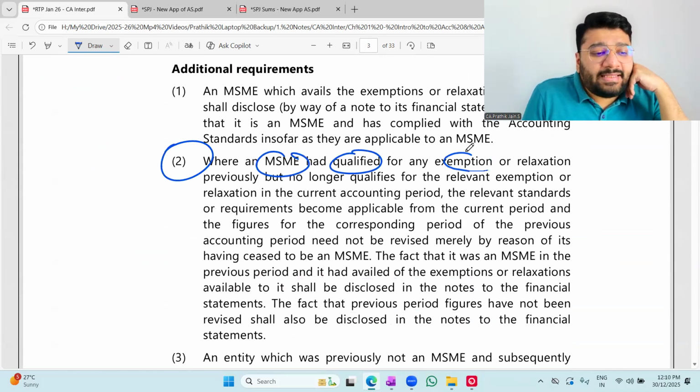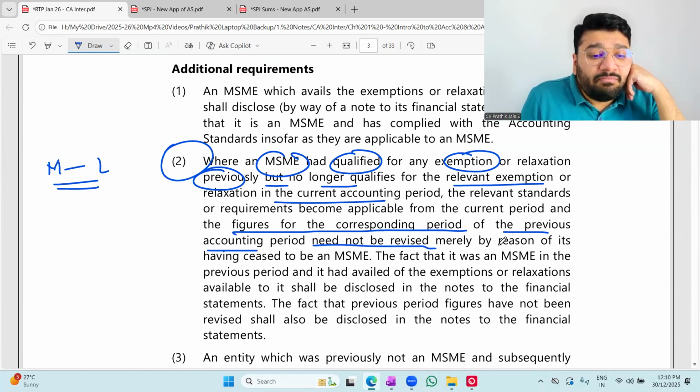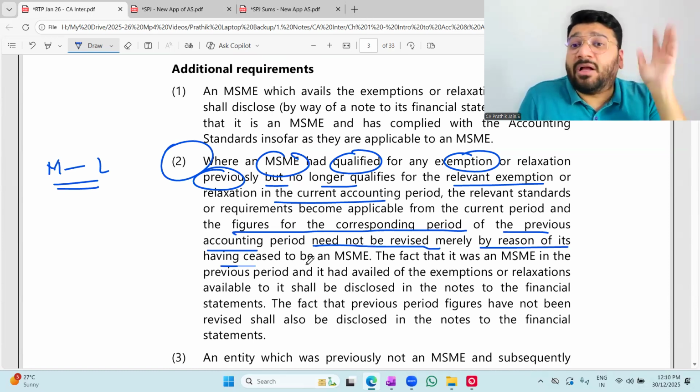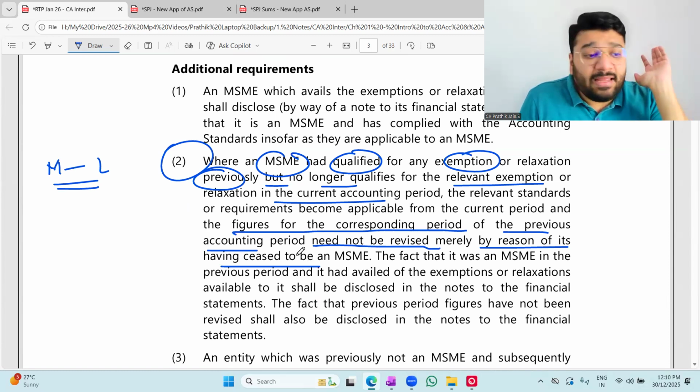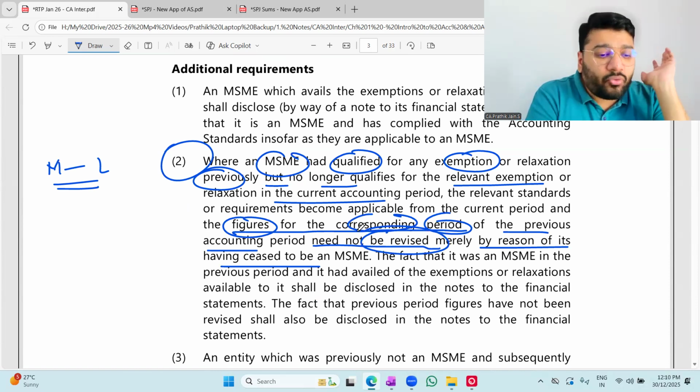MSME qualified for any exemption previously, but no longer in the current period. So what is this? MSME to large. The figures of the corresponding period of the previous accounting period need not be revised merely because in the current year it has ceased to be an MSME. In the current year, just because you become a large entity, the previous year's corresponding figures need not be revised or provided. Okay, not okay.